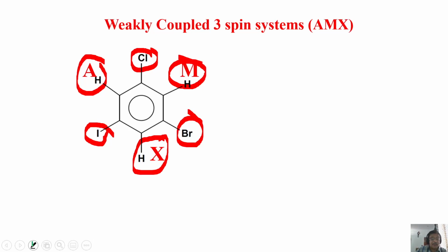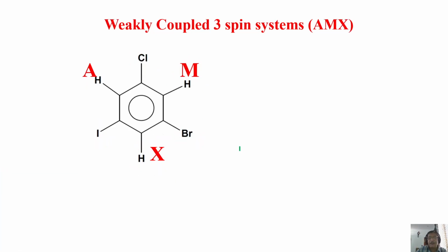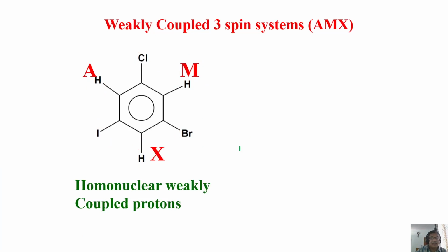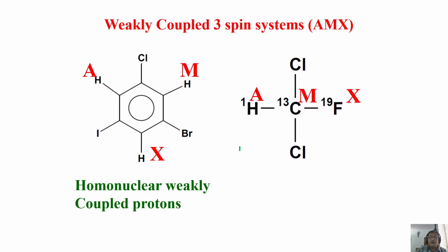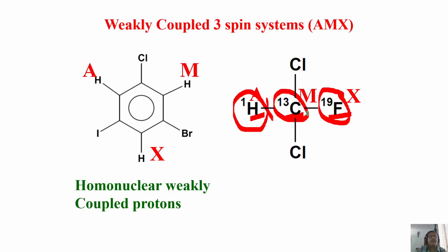So I am going to write it as weakly coupled homonuclear AMX spin system. Now heteronuclear AMX, look at this molecule. I have a proton here, carbon 13 labeled, and fluorine. Fluorine is a 100% abundant nucleus. Carbon, I label it, let us say, so that is also 100% now.